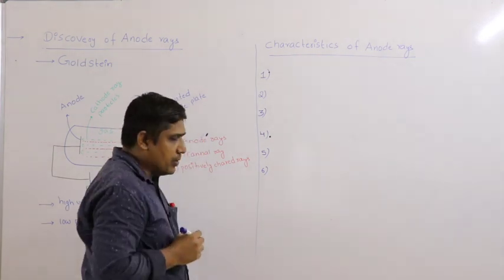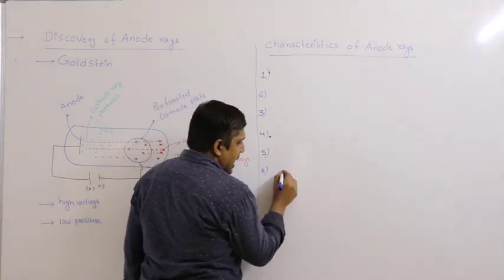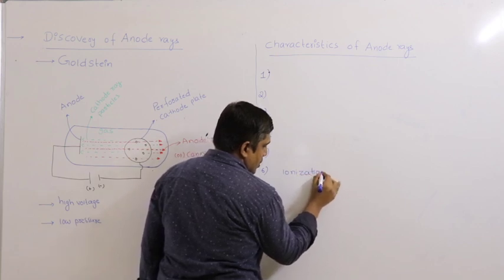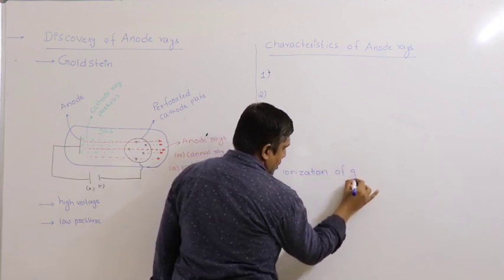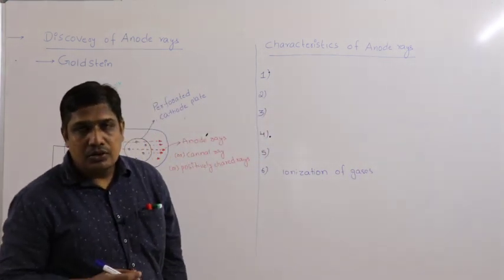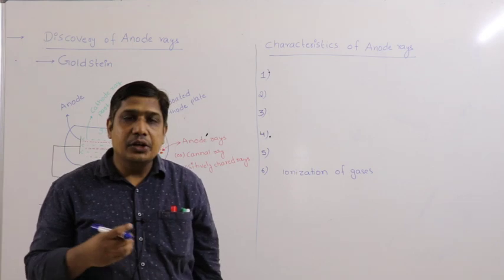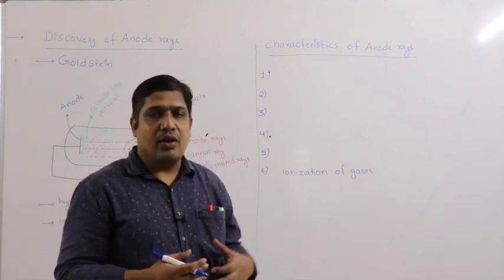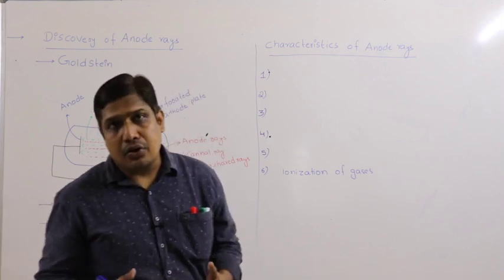The next, sixth point, they can cause ionization of gases. You know the meaning of ionization? These rays have the ability to knock out the valence electron from a neutral atom, resulting in the formation of a cation and an electron.